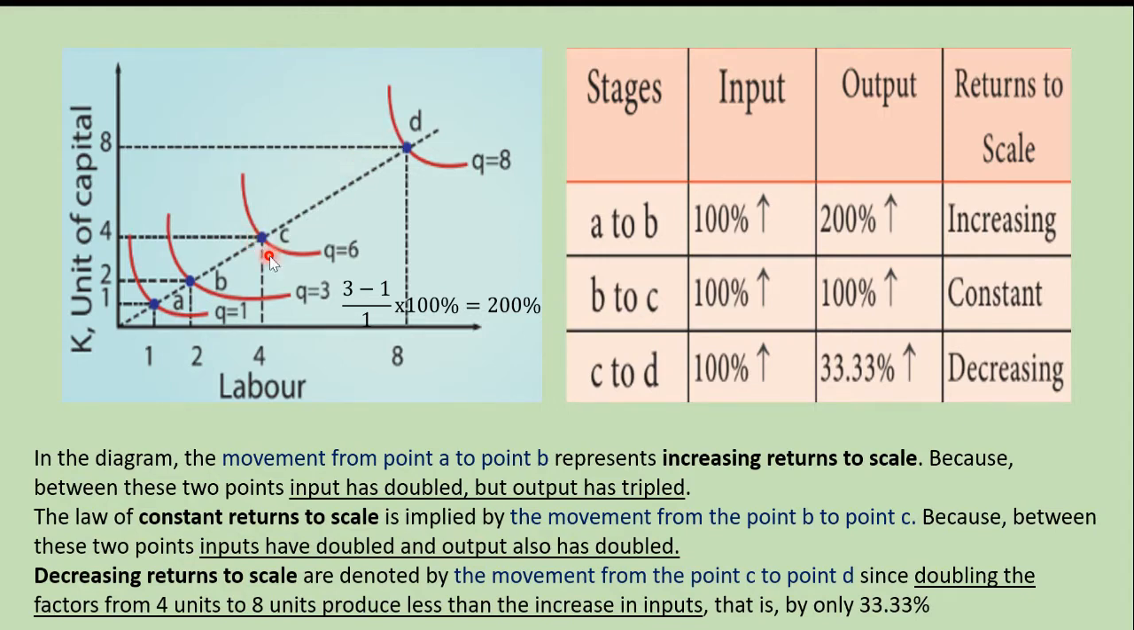Now look at this part, from C to D. We are moving from C to D. So the labor was 4 units and now it has become 8 units.